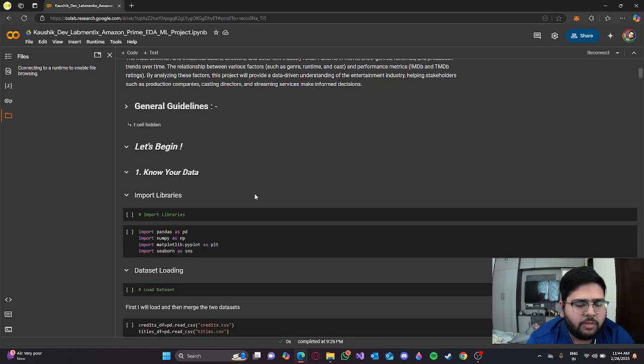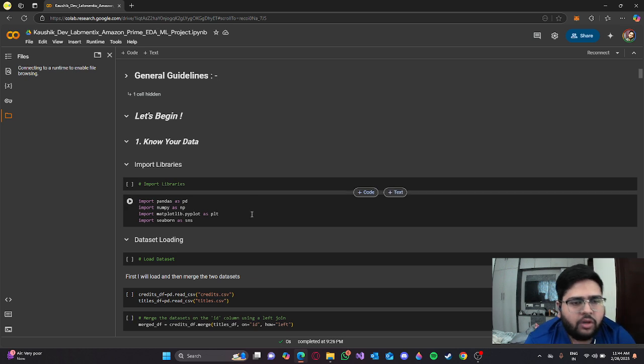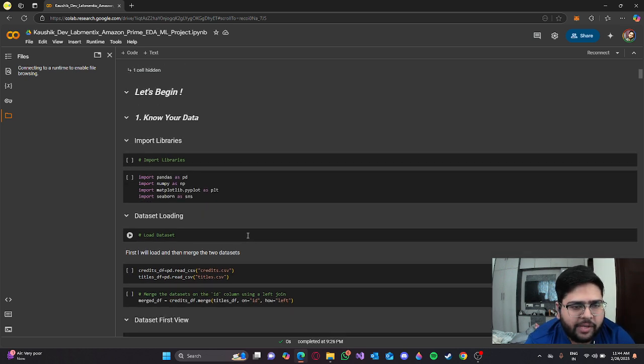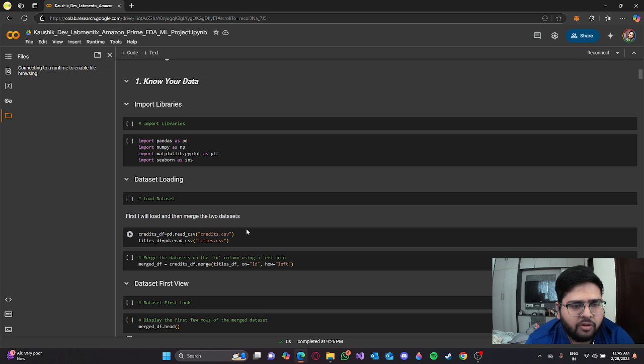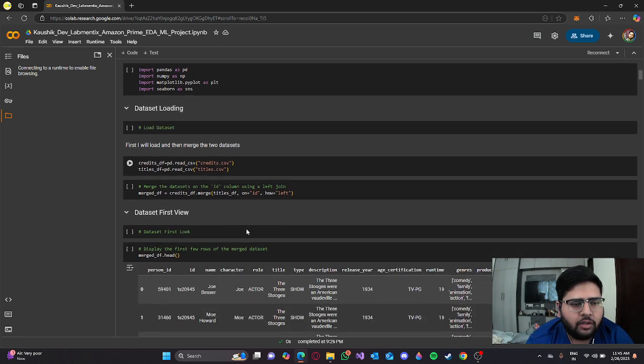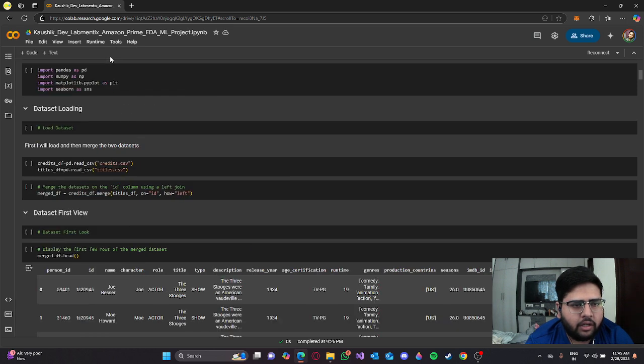So yes, let's begin. I've imported the basic libraries, and I will import many other libraries as required later on. First I have loaded the two different datasets that were provided to us, which are the credits and titles CSV.